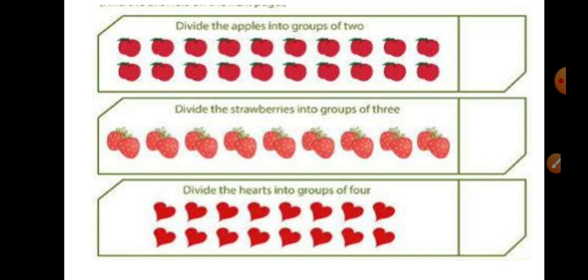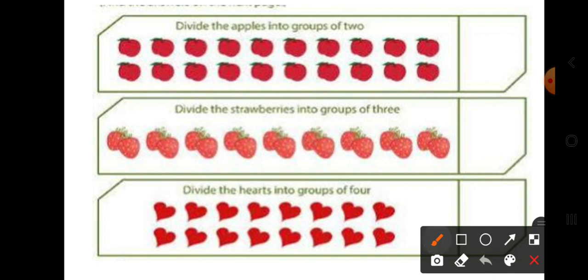Divide the apples into groups of 2. Now here, how many apples are there? First we'll count: 1, 2, 3, 4, 5, 6, 7, 8, 9, 10, 11, 12, 13, 14, 15, 16, 17, 18, 19, 20. 20 are there, right? So now we have to divide them into equal groups. So how many will we put?